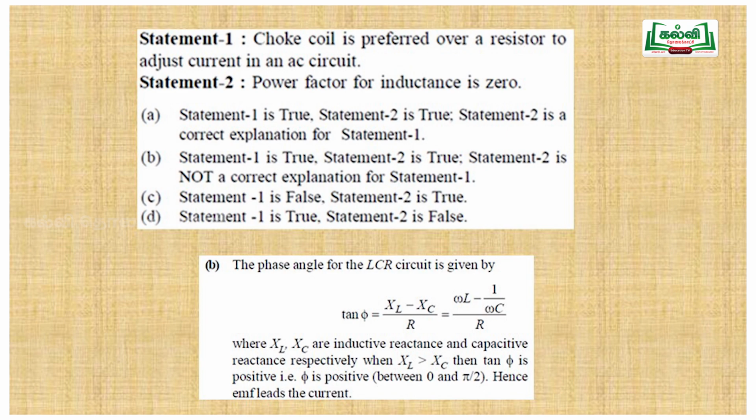So here we discuss some problems. These problems are based on the formulas E equal to E naught sin omega t, I equal to I naught sin omega t. If the EMF source is given as E equal to E naught sin omega t, similarly E equal to 100 sin 100 pi t, then 100 is the maximum value. So we have to know the formula first.